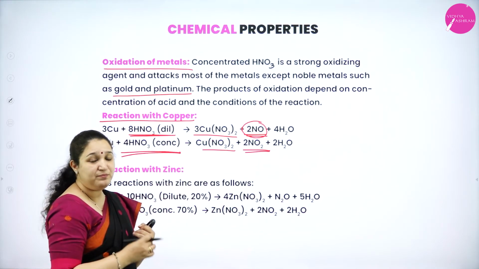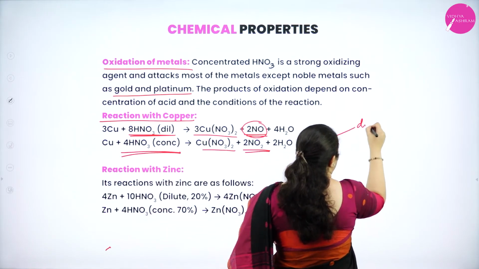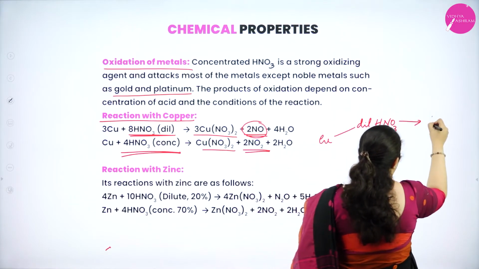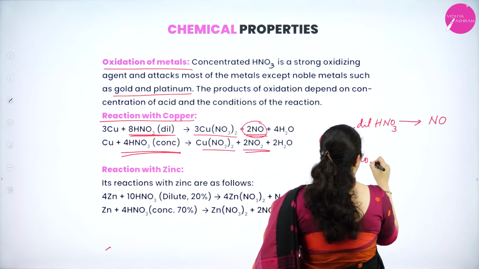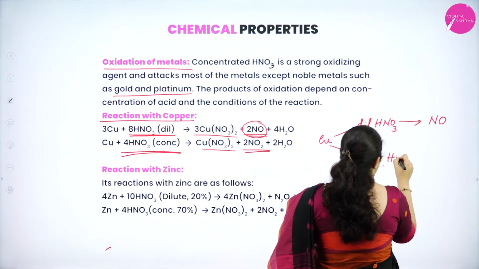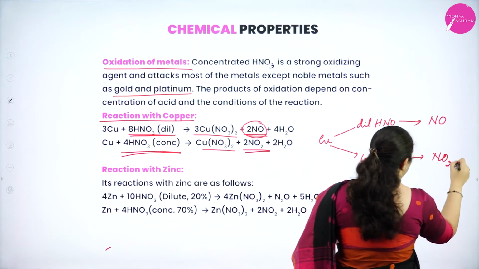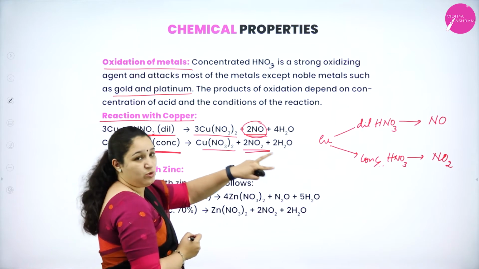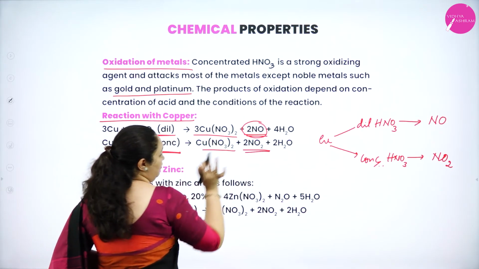So you have to remember, copper, when it is treated with dilute HNO3, it will liberate nitric oxide gas, whereas with concentrated nitric acid it will liberate nitrogen dioxide gas. But the other two products along with those gases, that is same, that is copper nitrate and water.